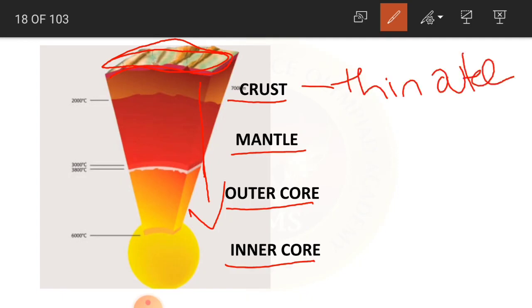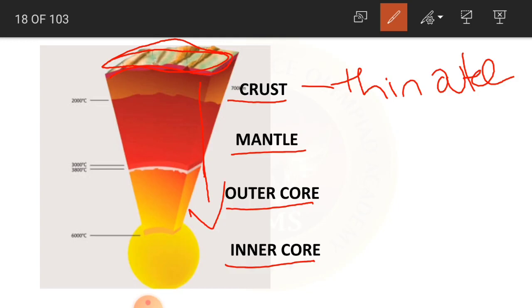For example, you might have seen the vegetable onion. It is made of layers. Same like that, our earth also has layers. The first layer is called the crust.